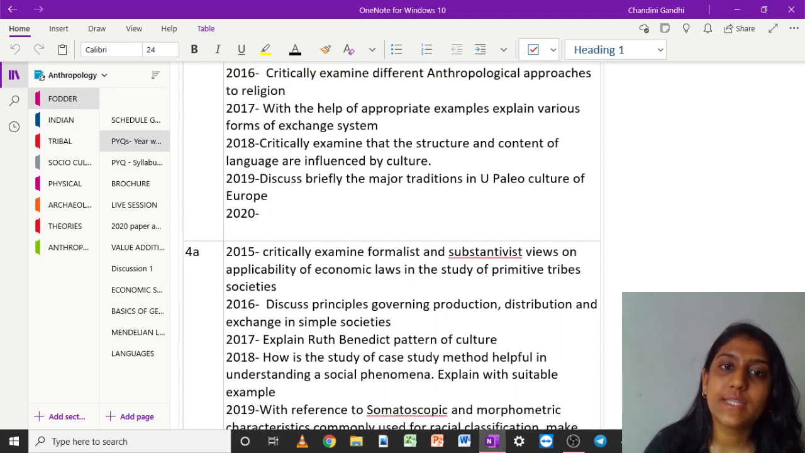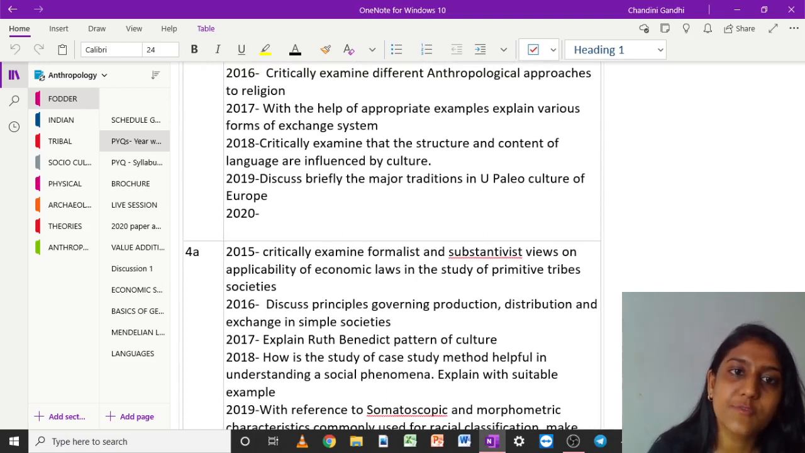Then, with the help of appropriate examples, explain various forms of exchange system. Now, again, this is from your unit 3. Right? Critically examine that the structure and content of language are influenced.